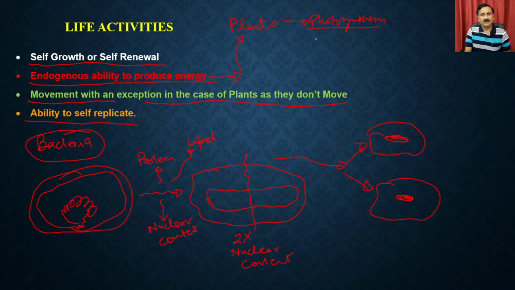In both cases, it is going to synthesize and utilize different types of biomolecules, including different types of proteins. For light reactions, it requires ATP synthase to produce ATP, and for the dark reactions, it requires different types of enzymes like Rubisco and other enzymes.